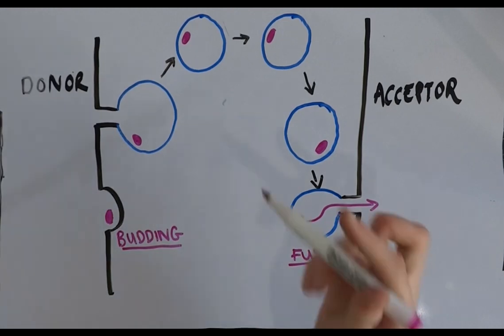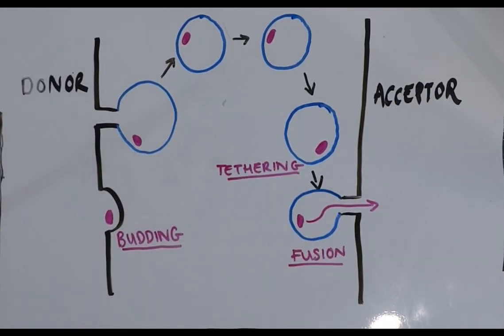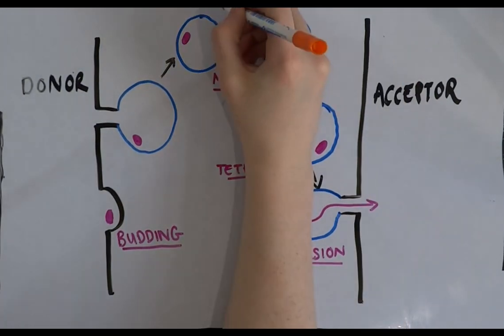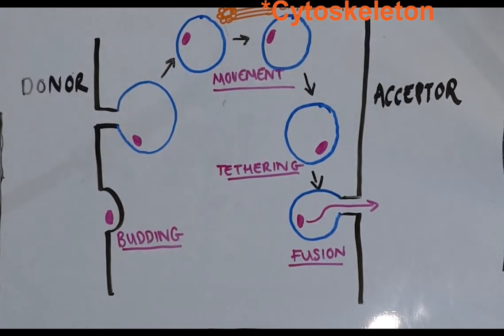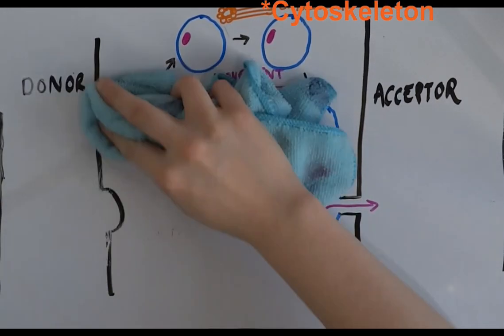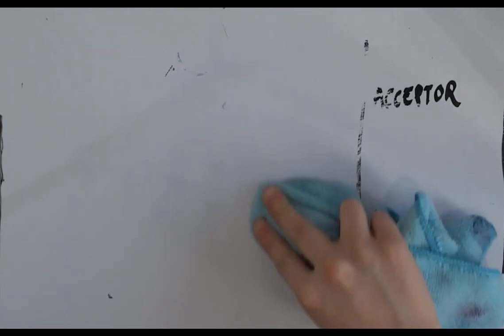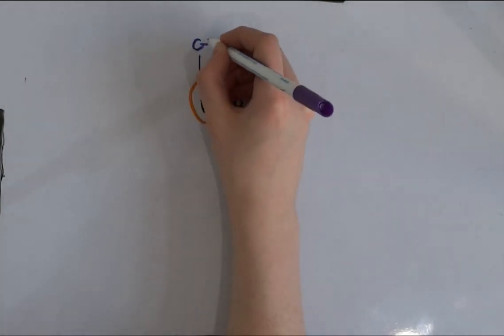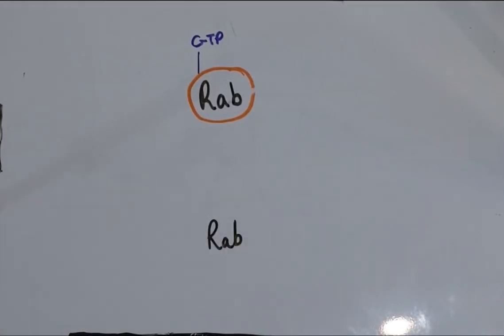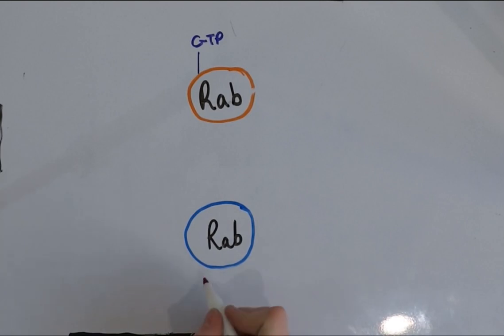Tethering occurs after the movement of the vesicle towards its specific target compartment. This movement through the cytoplasm to its desired target is largely mediated by diffusion and microtubules with their associated motor proteins. It is tethering proteins which mediate the initial contact between the vesicle and target membrane. Tethering proteins themselves are mediated by Rab-GTPases, which cycle between an active GTP-bound state and an inactive GDP-bound state.